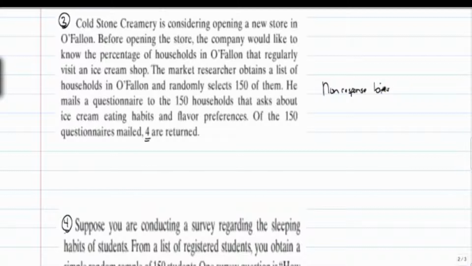Suggestions for that, potentially they could follow up with a phone call, they could follow up with a visit. There could be a better way of selecting those persons. You could actually go out to that area and do a different type of survey, not necessarily convenience, but do a different type of survey of the people in the area.